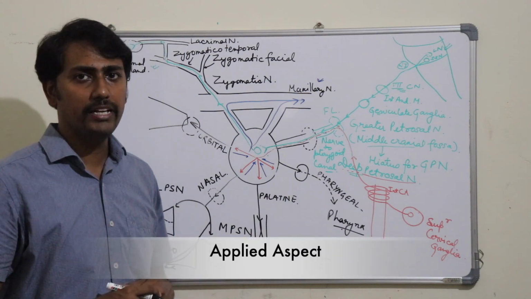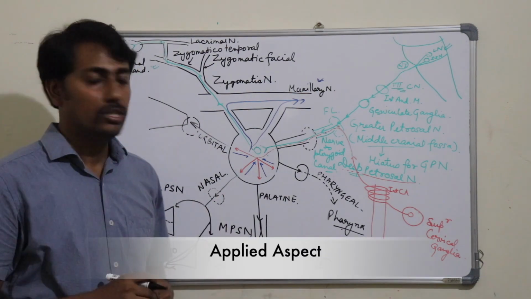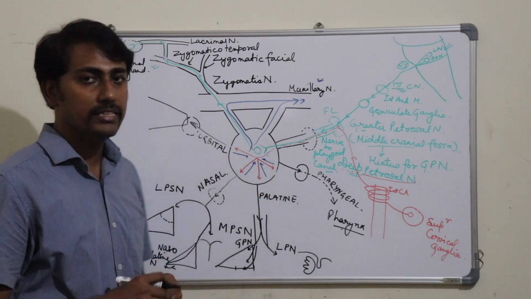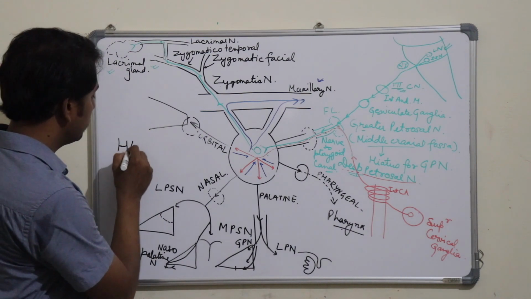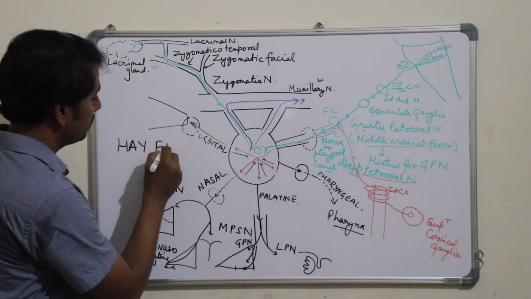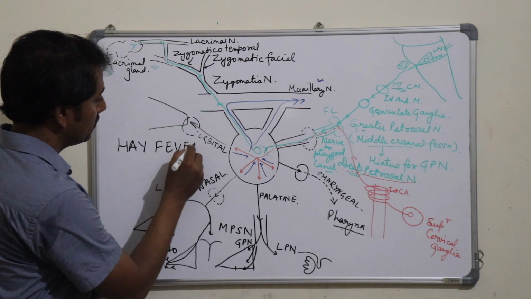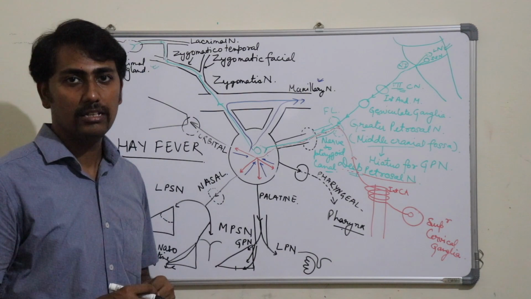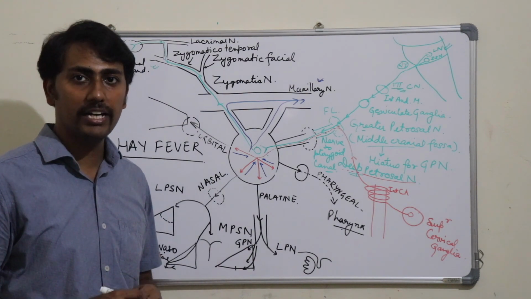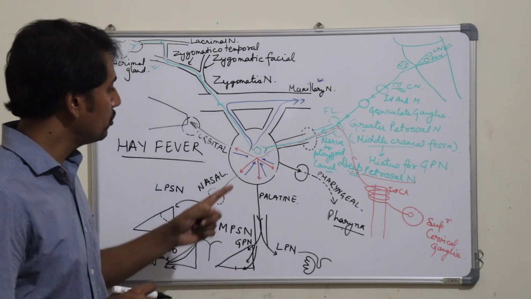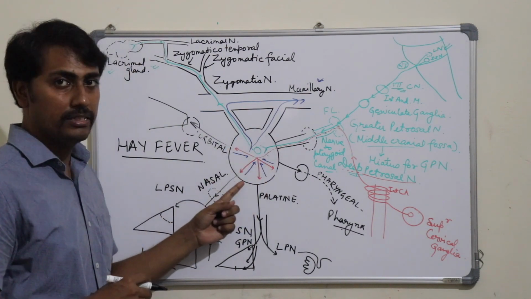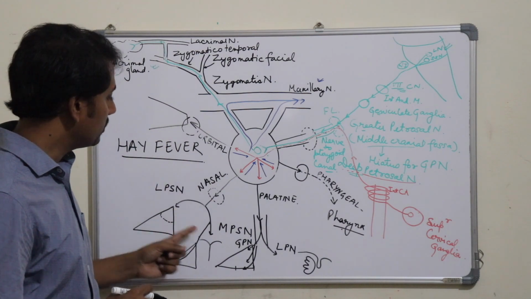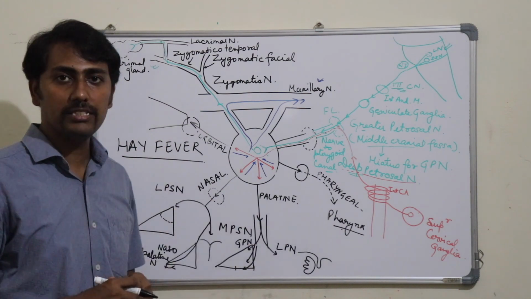Now the applied aspect of the pterygopalatine ganglia. Stimulation of the pterygopalatine ganglia will lead to a condition that is known as hay fever, in which there is running nose and eyes, which is similar to allergic rhinitis, because stimulation of this parasympathetic ganglia will lead to stimulation of various glands that are supplied by its branches.